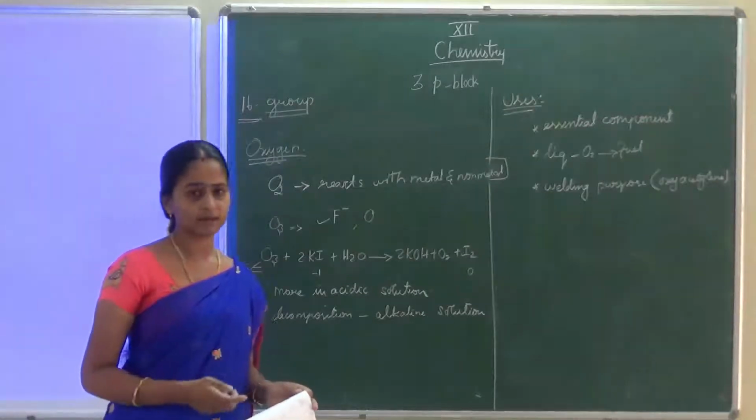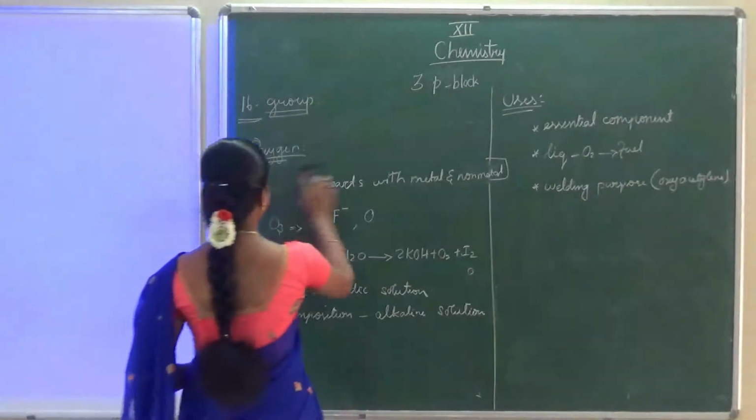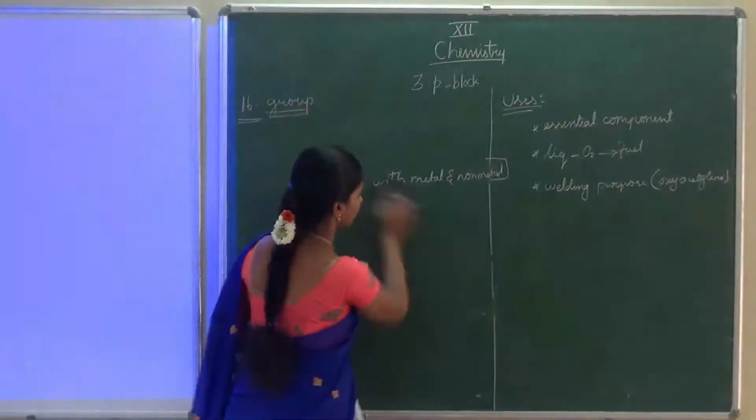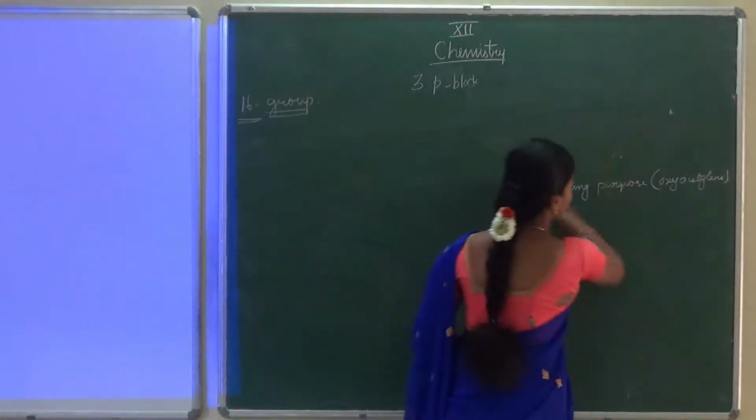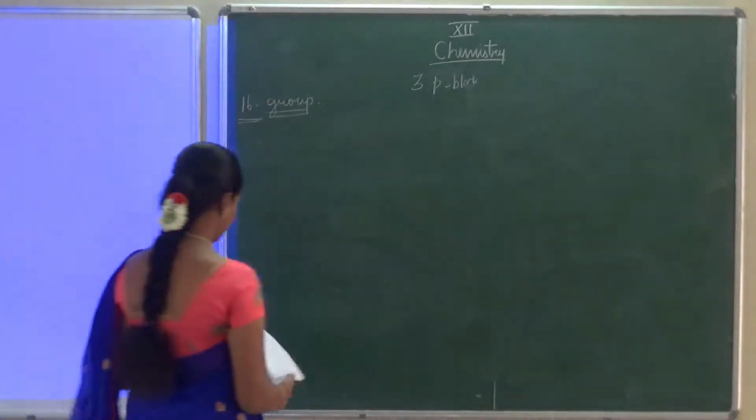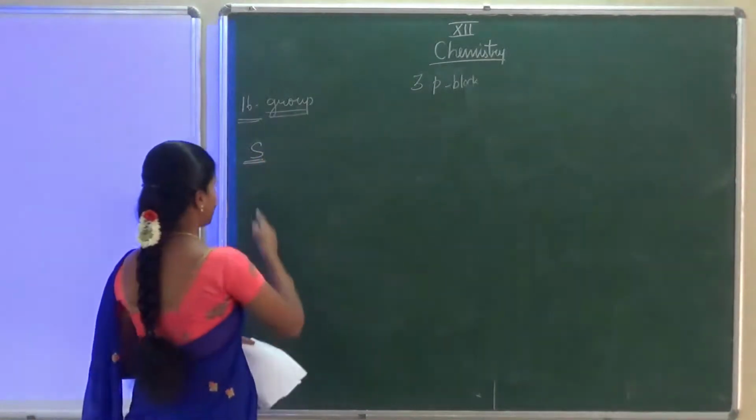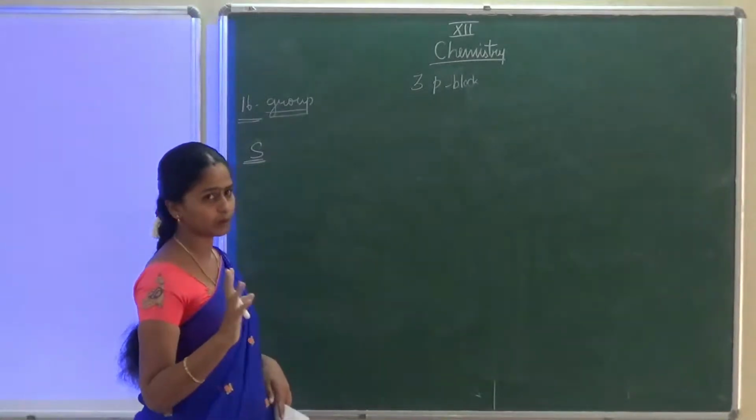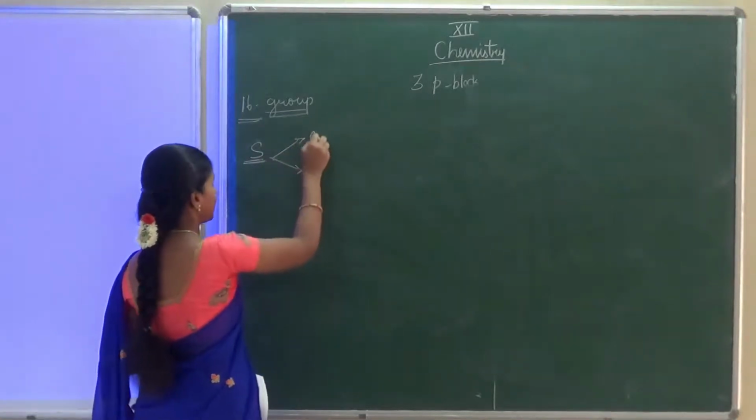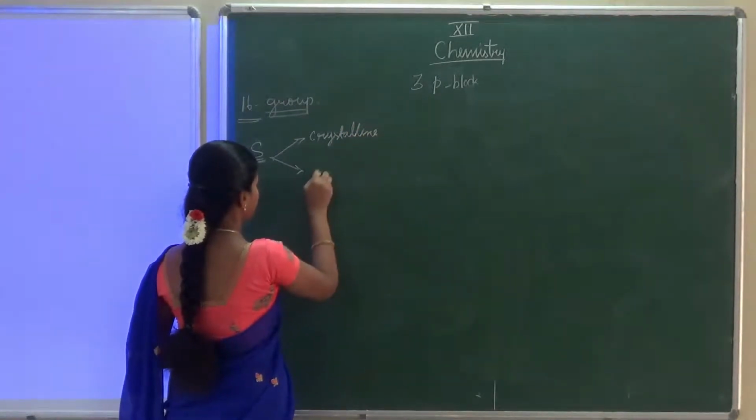Okay, the next one I said is sulfur. Now we are going to see sulfur: how we can prepare sulfur, and what are the physical and chemical properties of sulfur. Sulfur exists in two allotropic forms. One is the crystalline form and the other one is the amorphous form. Crystalline and amorphous.